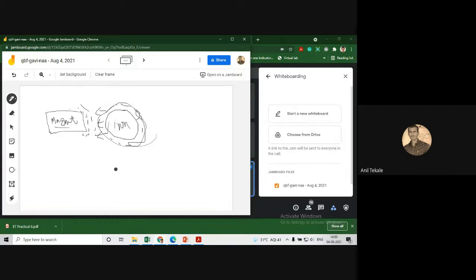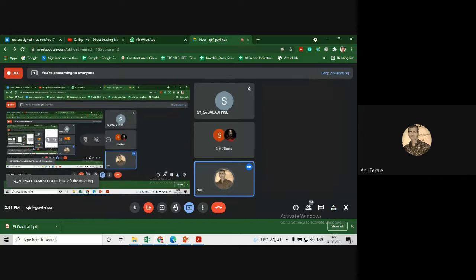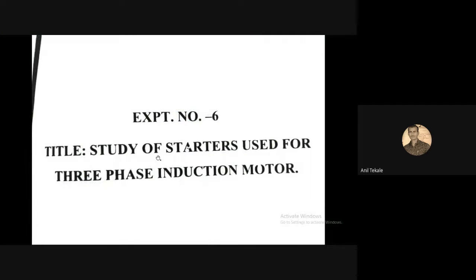In the same way, whenever a current carrying conductor is placed in a rotating magnetic field, suppose this is the rotating magnetic field, and this is the stationary field. If we keep the rotor inside this, then due to the rotating magnetic flux, the rotor will have a force induced. So this is the working principle of the induction motor, and it is based on the AC supply. That is why it is known as an induction motor.